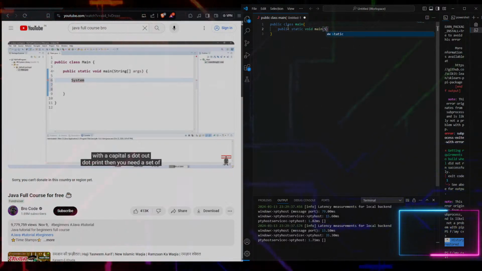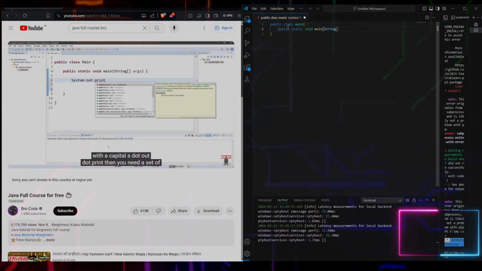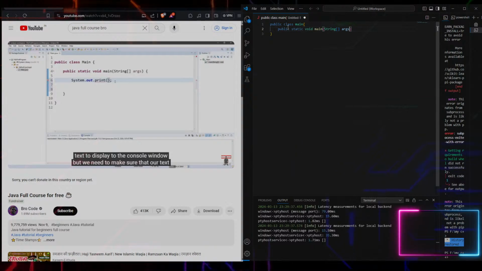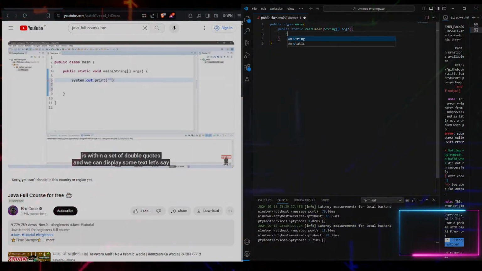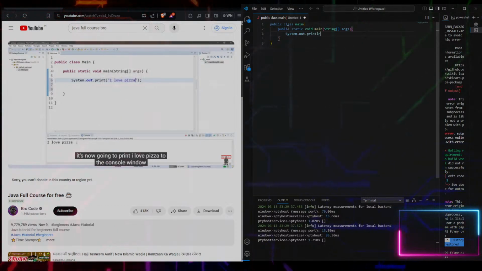System with a capital S dot out dot print. Then you need a set of parentheses and then a semicolon at the end. So within the parentheses of this print method, we can type some text to display to the console window, but we need to make sure that our text is within a set of double quotes, and we can display some text. Let's say, I don't know, what's a food you like? I love pizza. So if I were to run and compile this, it's now going to print I love pizza to the console window.